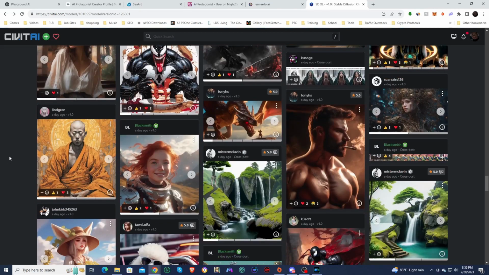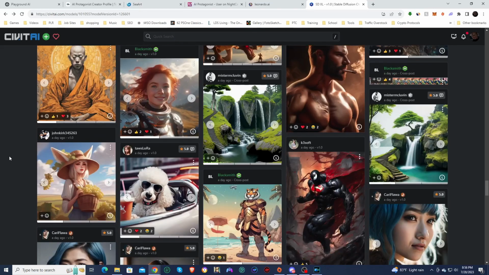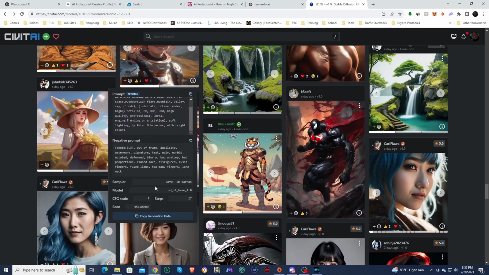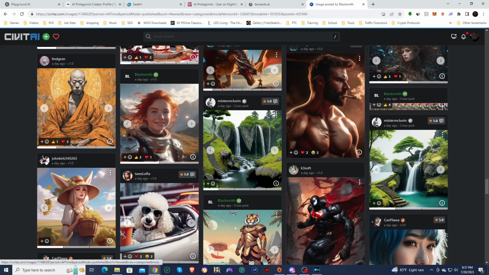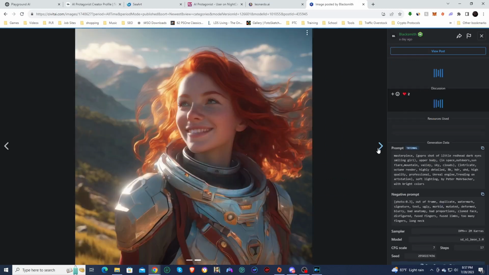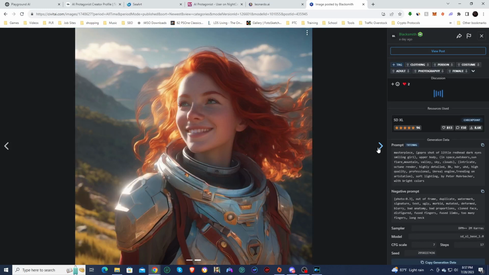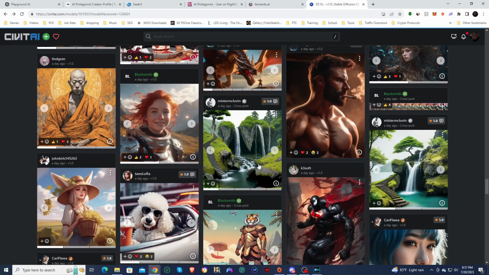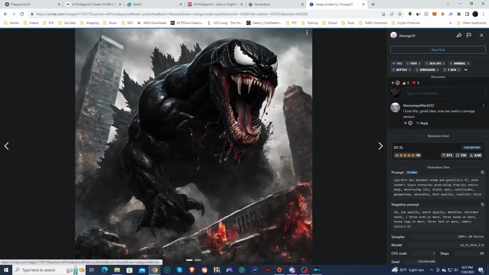But I want to use something a little simpler. Let me have a look at this. Actually, this looks simpler, but it's got way more going on. It looks cool though. Let me get a close-up of that. That looks really cool. So I'm gonna choose between this and Godzilla Venom. You know what? Let's do something cool. We're gonna do Godzilla Venom.